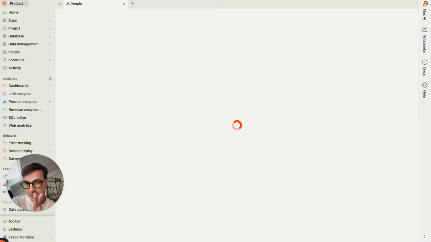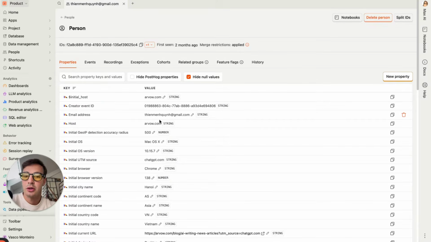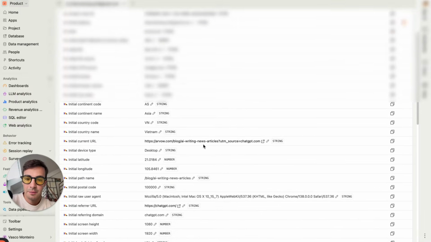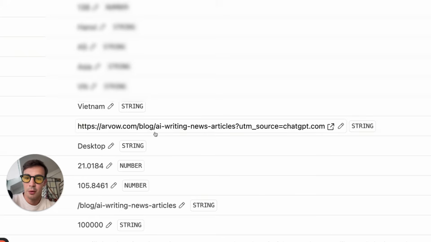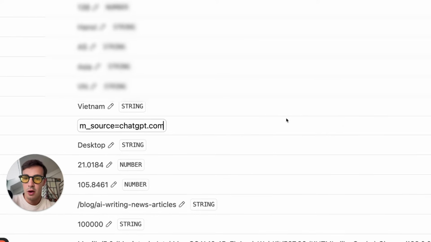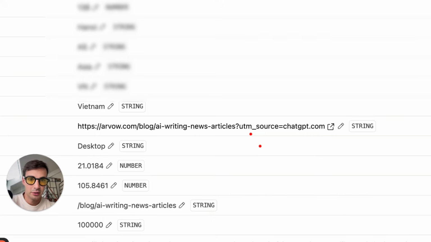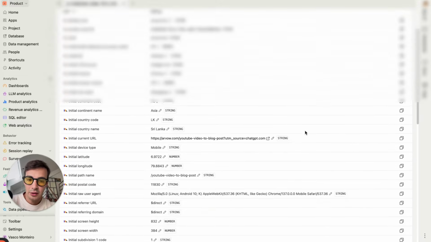For two things, and this ties in with the very first tip, which is don't block crawlers. These guys found us through our blog. We have a blog post about AI writing news articles. Source, UTM source. Now all these LLMs, they'll give you a little tracking link, which is the UTM source and then where it came from. In this case, ChatGPT. You've got to take advantage of this stuff right here.